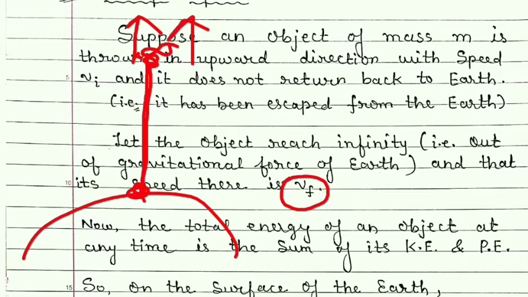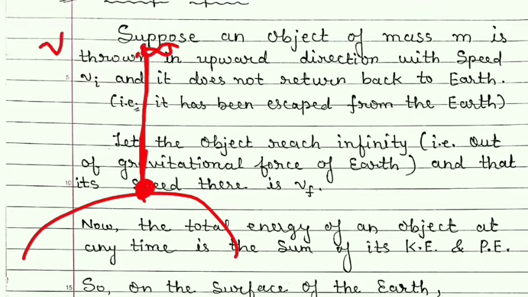But suppose the stone is thrown with some minimum speed, so that gradually it moves up, its speed decreases, and exactly at infinity its speed, that is final speed, becomes zero. Even that is possible. So that speed given to the object from the earth can be called a v initial minimum speed.